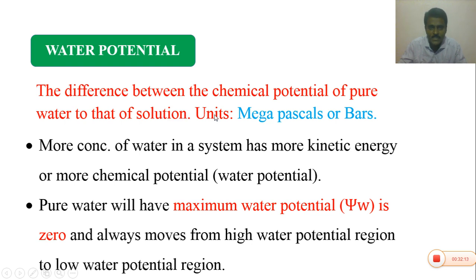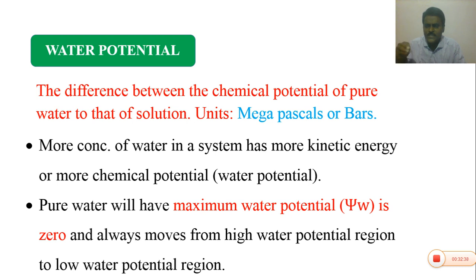So it can be measured. The unit of water potential is megapascals or bars. More concentration of water in a system means more kinetic energy, or more chemical potential.